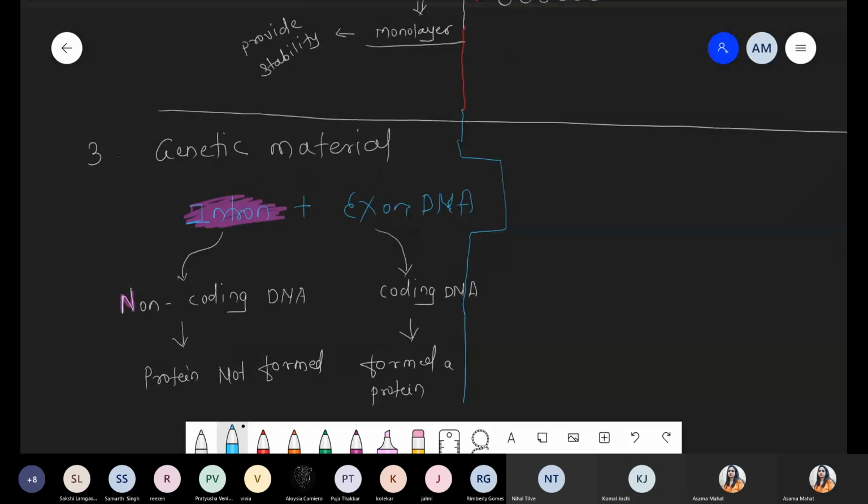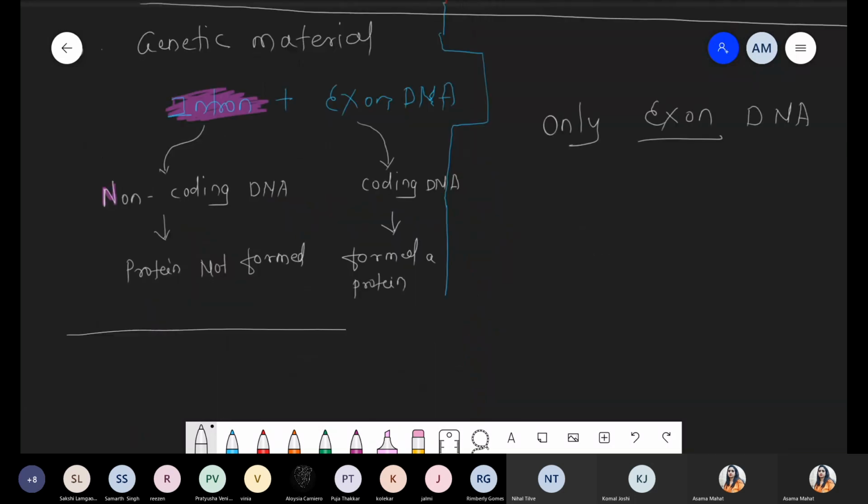Why do we say Archaebacteria? These show a connection between the eubacteria and the eukaryotes. Eubacteria have only exon DNA, only genic DNA. But when you compare with archaebacteria, they have the intron part. And we know that we use the word intron when we are talking about eukaryotes. So definitely on the basis of that, we can say that archaebacteria has the intron. Got it? Okay. And the last point is with respect to histone protein.